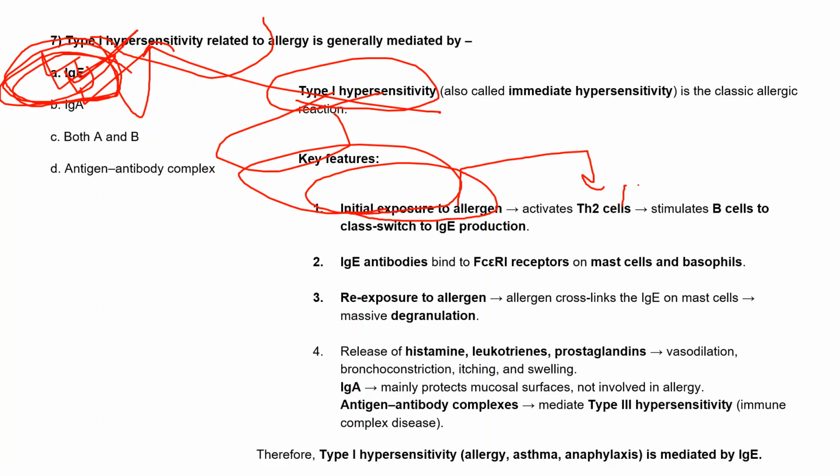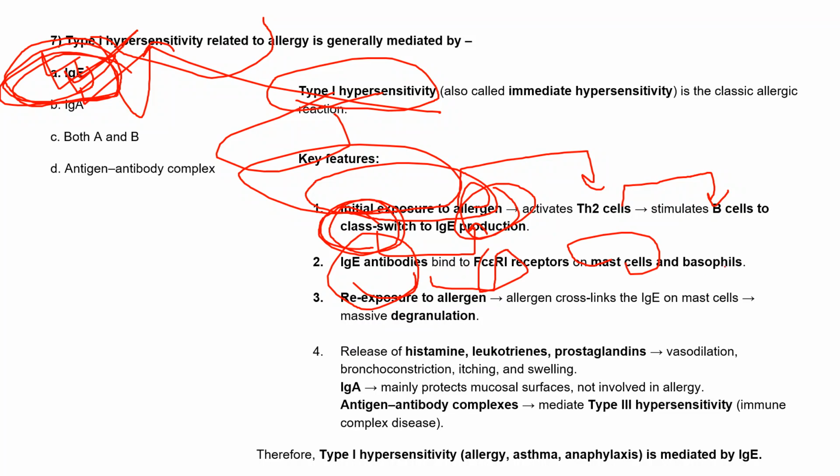After that, they'll bind and stimulate the B cells so that they can class switch from IgM to IgE production, because there is an allergen. So allergy will be there, right? During this type 1 hypersensitivity, the IgE antibody binds to the Fc epsilon R1 receptors, which are normally present on mast cells and basophils.